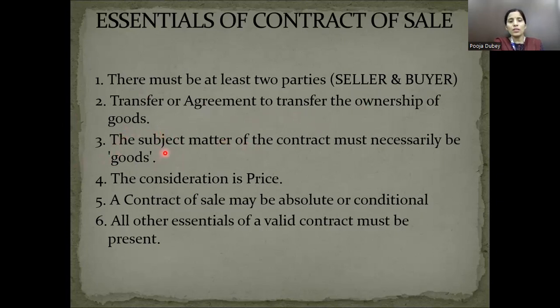If there are no goods, the contract of sale will not develop between the parties, because if there are no goods, no one will be a seller or a buyer. Then how can the contract of sale develop? The consideration is price. As I said, for a price is important. Then a contract of sale may be absolute or conditional.